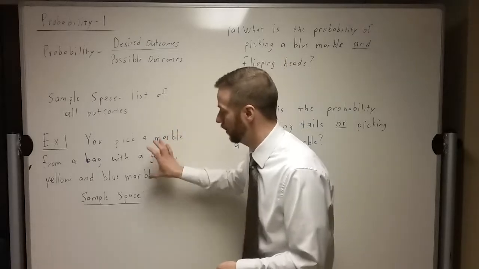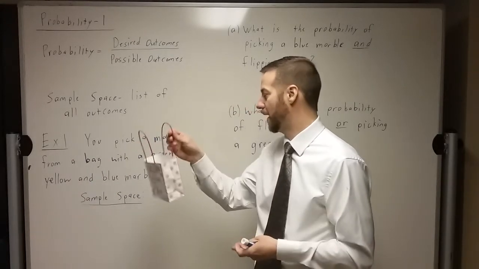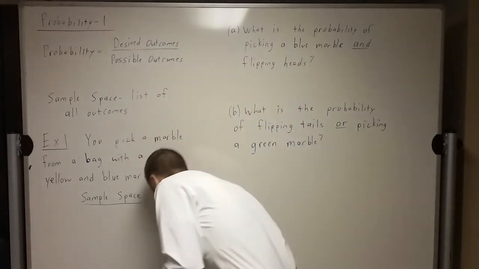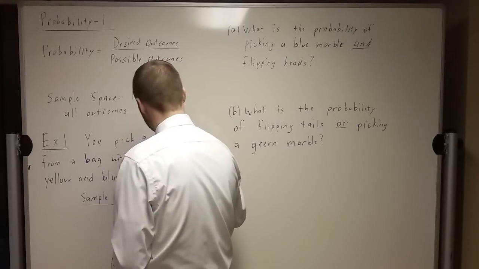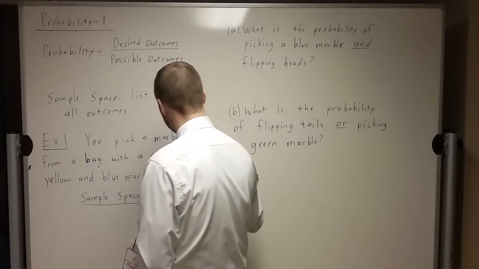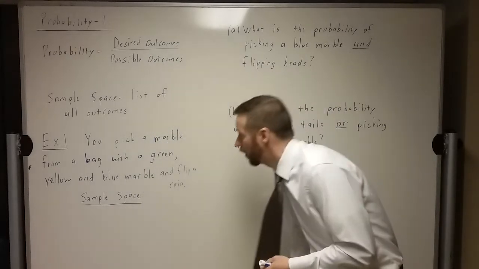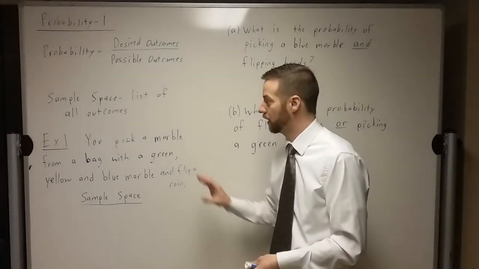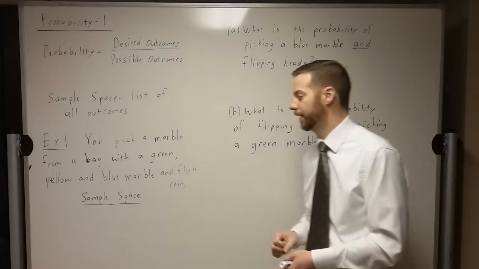So we're going to do two things on this example here. You notice it says we're supposed to pick a marble from the bag with a green, a yellow, and a blue, and flip a coin. So if we do both these things, if we pick a marble from a bag with a green, a yellow, and a blue, and flip a coin, what's the sample space, or what's a list of all the possible things that could happen here?